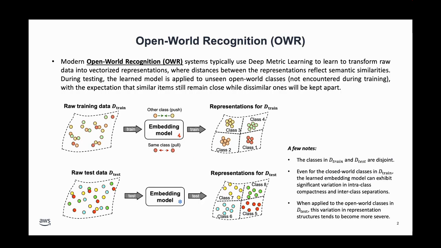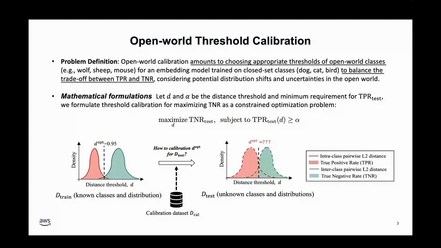Our work is primarily related to open world recognition, which uses deep metric learning to learn to transform raw data into vectorized representations, whose distances between the representations reflect the semantic similarities. During testing, the learned model is applied to unseen open-world classes which are not encountered during training, with the expectation that similar items still remain close to each other while dissimilar items will be kept apart.